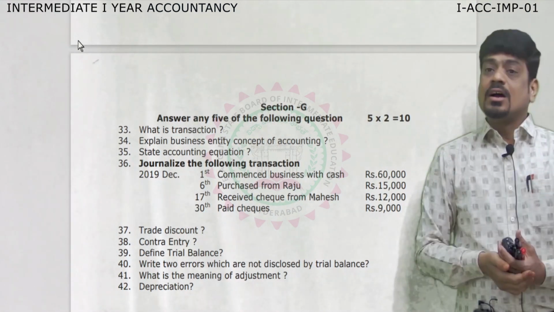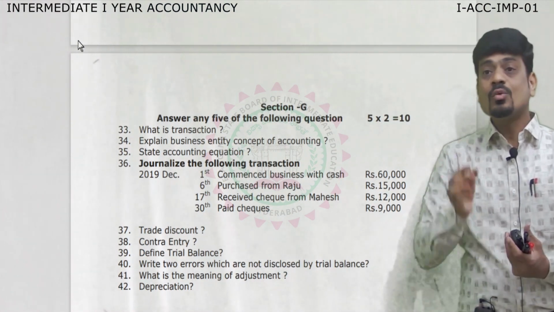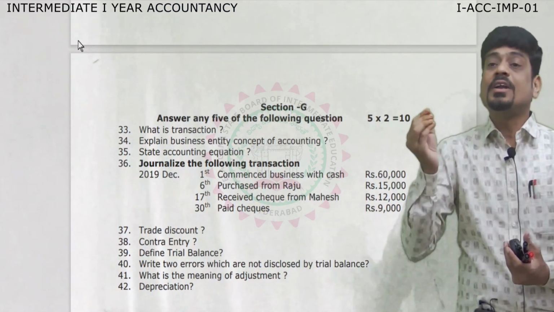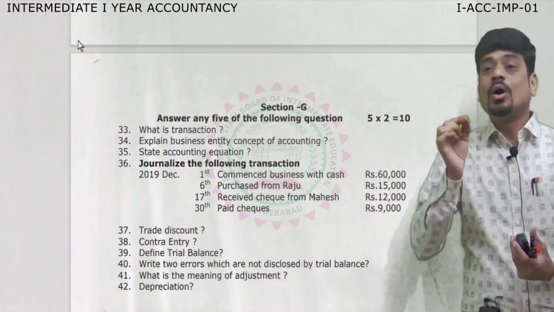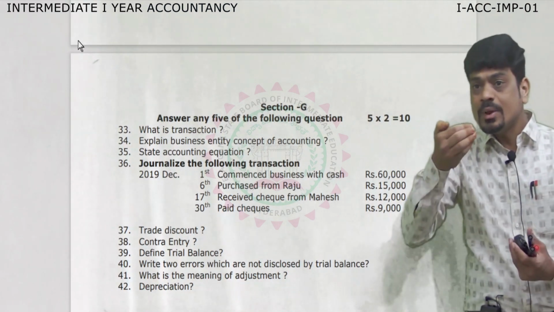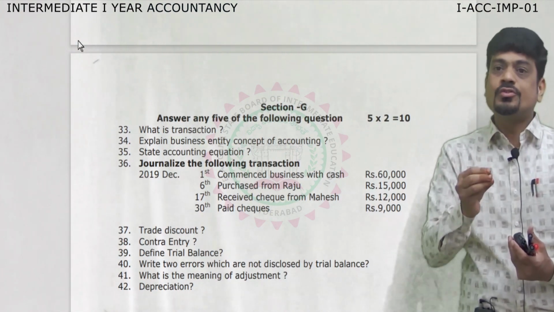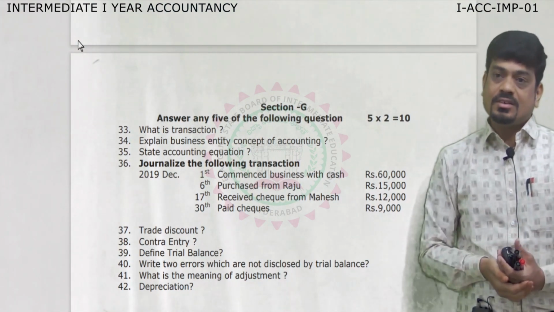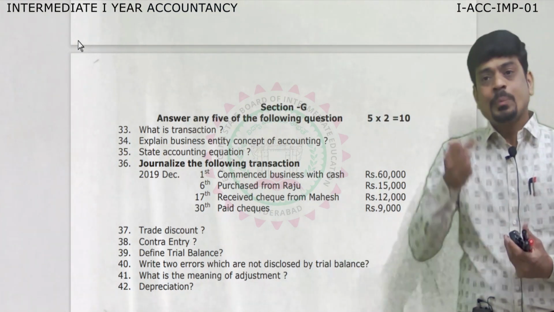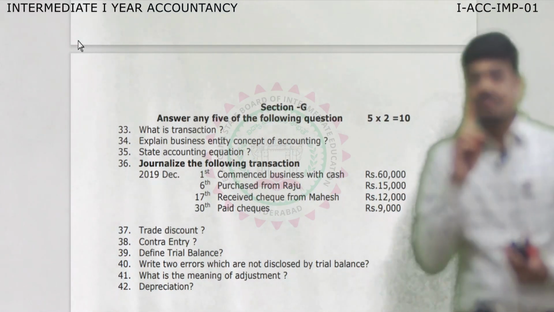And then coming to the final accounts, what are the questions we expect? From the final accounts, we can expect what is trading account, or what is profit and loss account, or what is balance sheet. These are the three questions. Generally from adjustments also, they will ask a question, like explain the meaning of adjustment. Or they may ask any one of the adjustments. Out of 5 given for this year, you can expect 1.